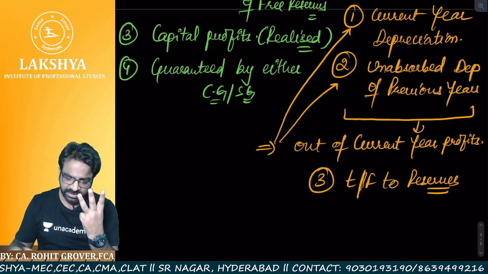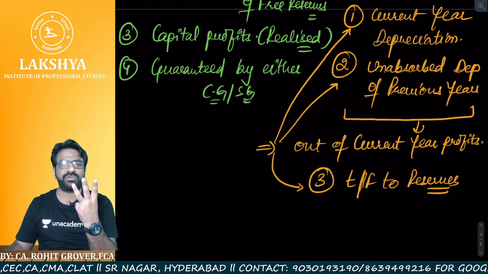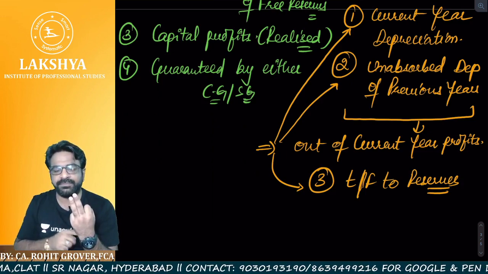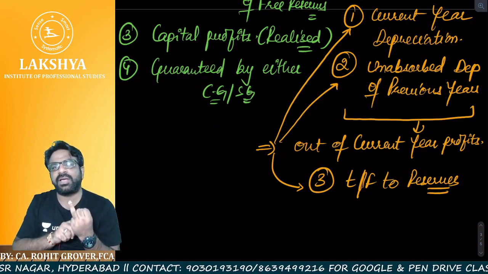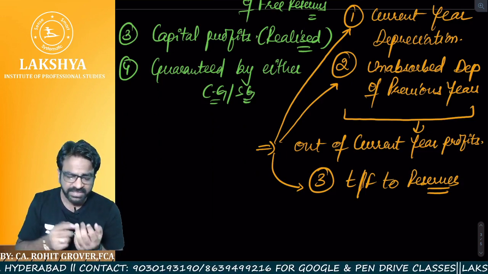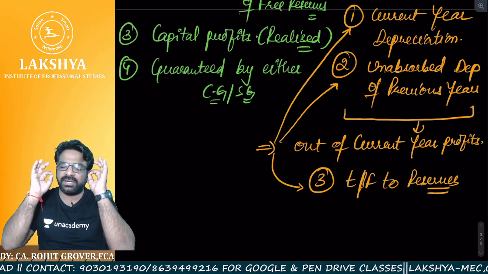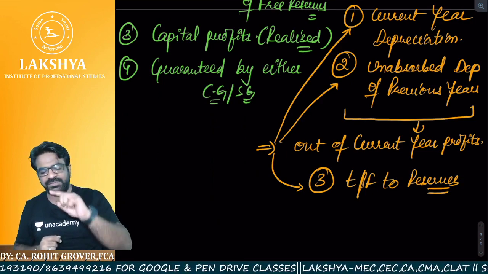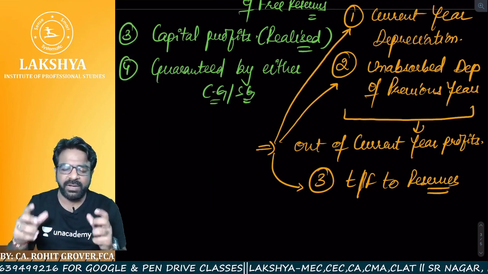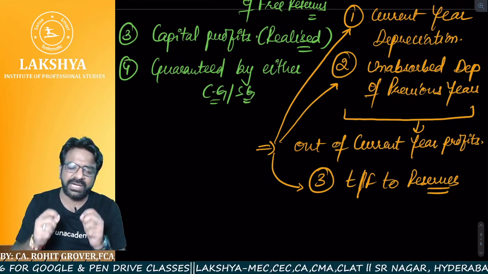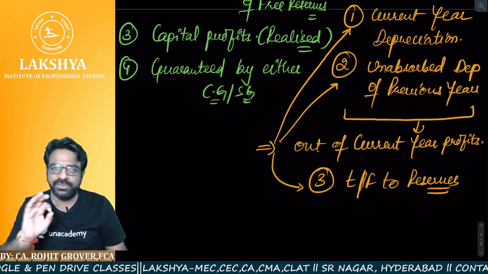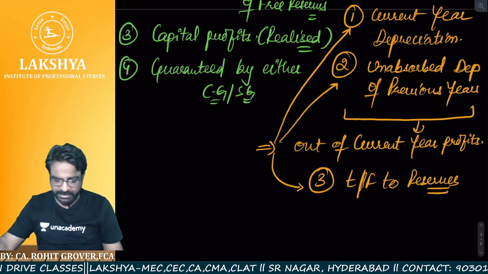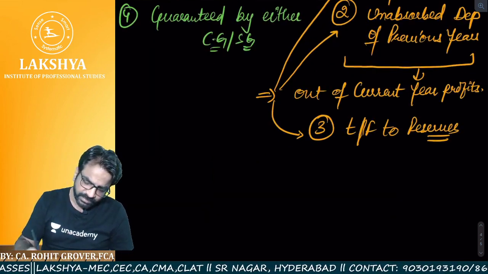So remember one thing, when we are using the current year profits, 3 adjustments are to be done. What are the first 2 adjustments? Current year depreciation. Second adjustment, sir, unabsorbed depreciation of the previous years. So what is the third adjustment? Sir, minimum some amount you have to transfer to free reserve. Sir, how much to be transferred? That is completely the discretionary power of board of directors or company. I hope I'm super clear to all of you. Yes, sir, I'm clear.